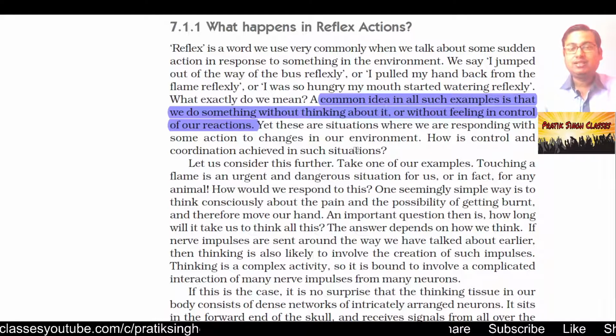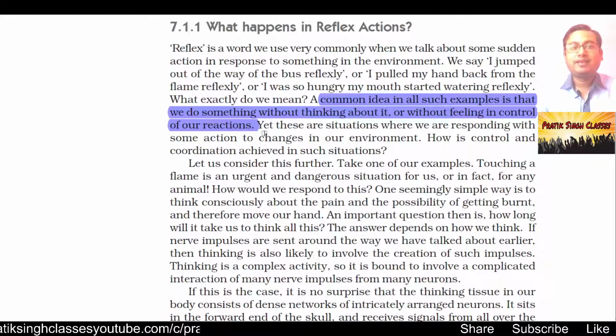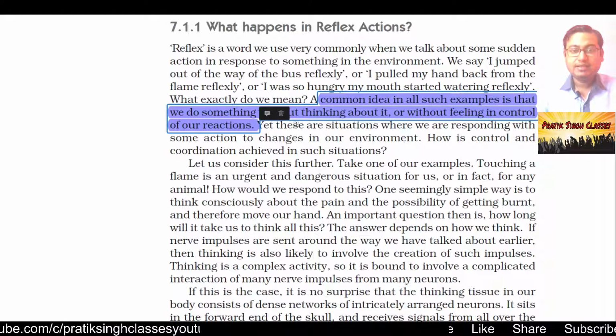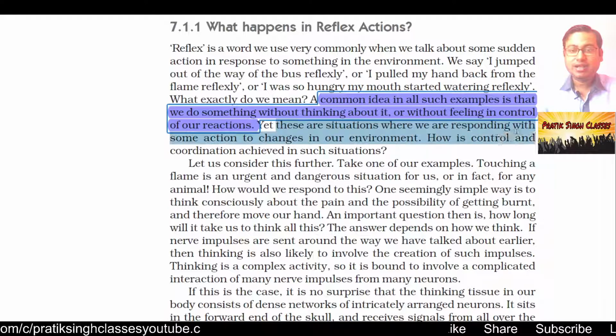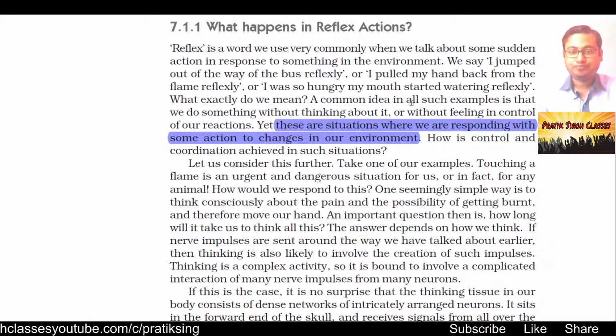If we see something coming towards us dangerously, we instantaneously jump out of that place. That means the brain has calculated and acted so quickly that it doesn't give us time to think about it. Yet these are situations where we are responding with some action to a change in our environment. Here environment means our surroundings.